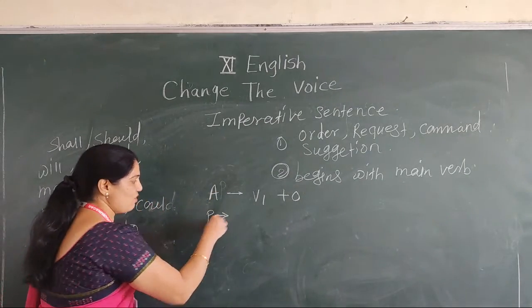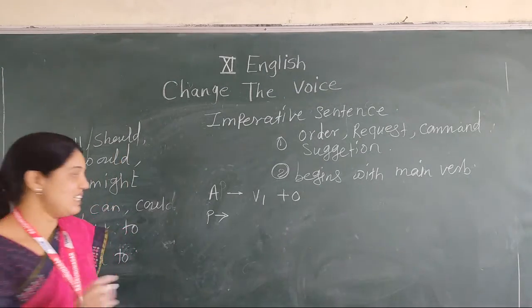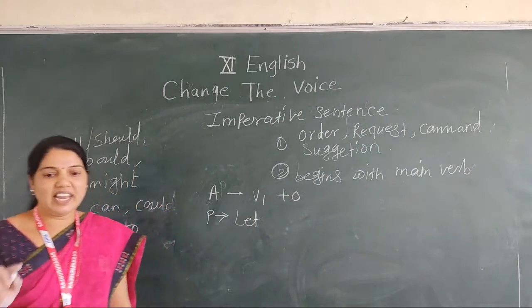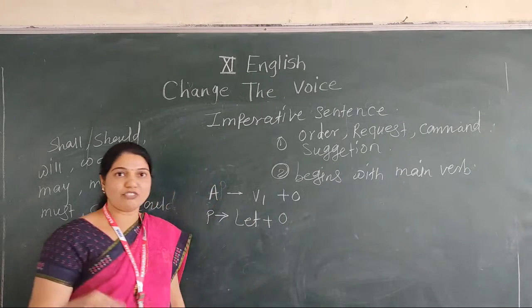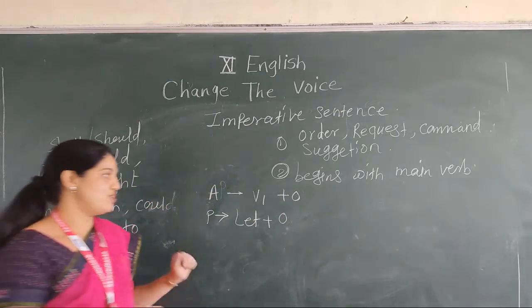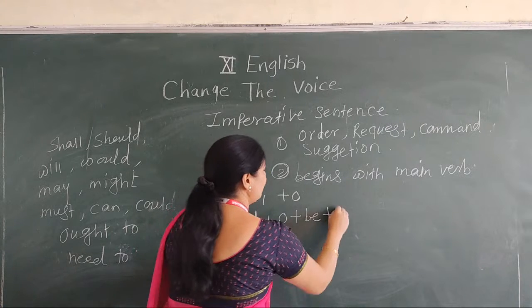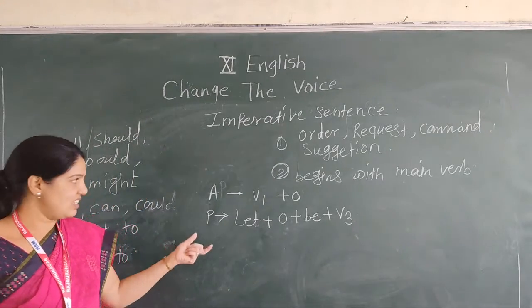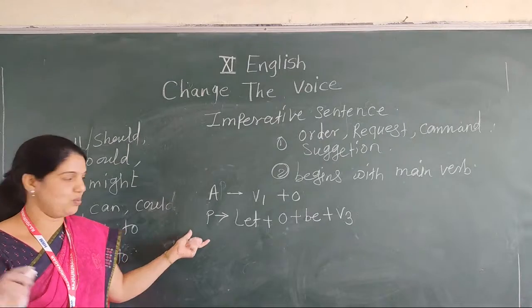Now at the time of converting it into passive, we begin with let. Then we write down our object. Then be, and then V3. There is no by.